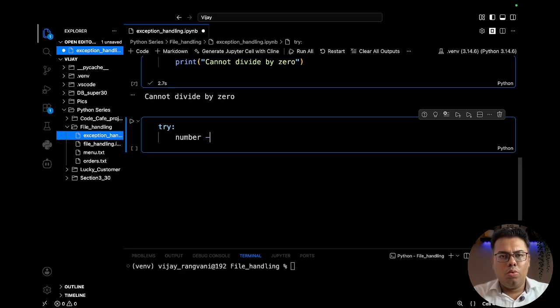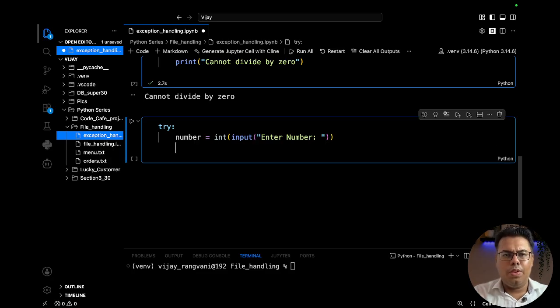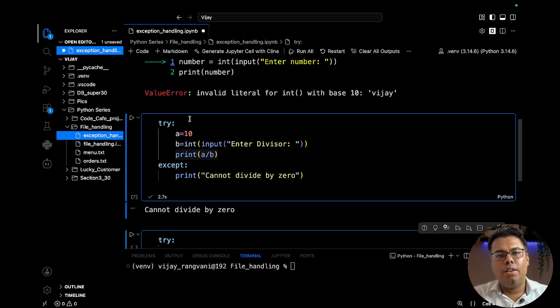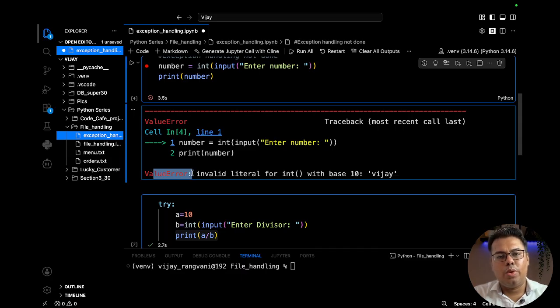Okay, try: number is equal to integer input, then enter number. Okay, we will be using the except block and then value error. So here we are trying to specifically address the value error that we are getting.